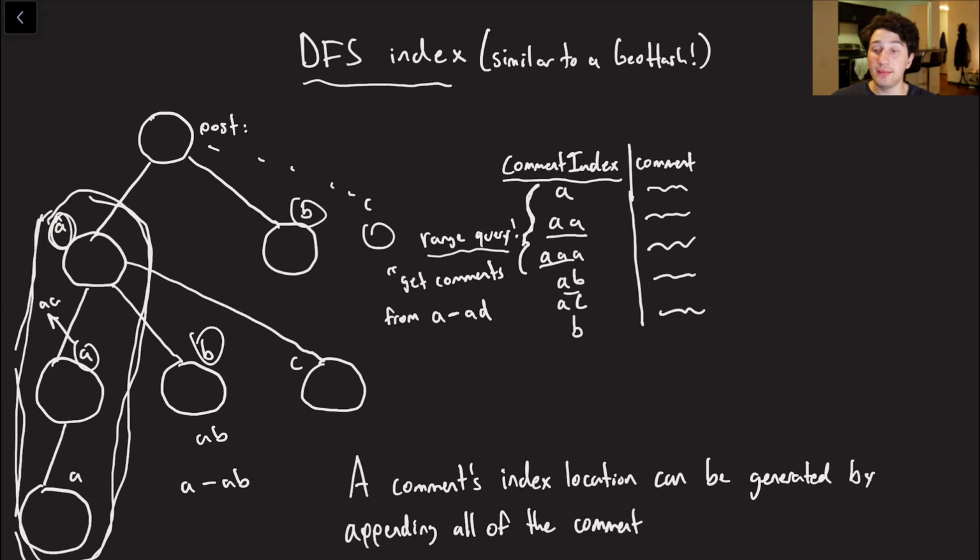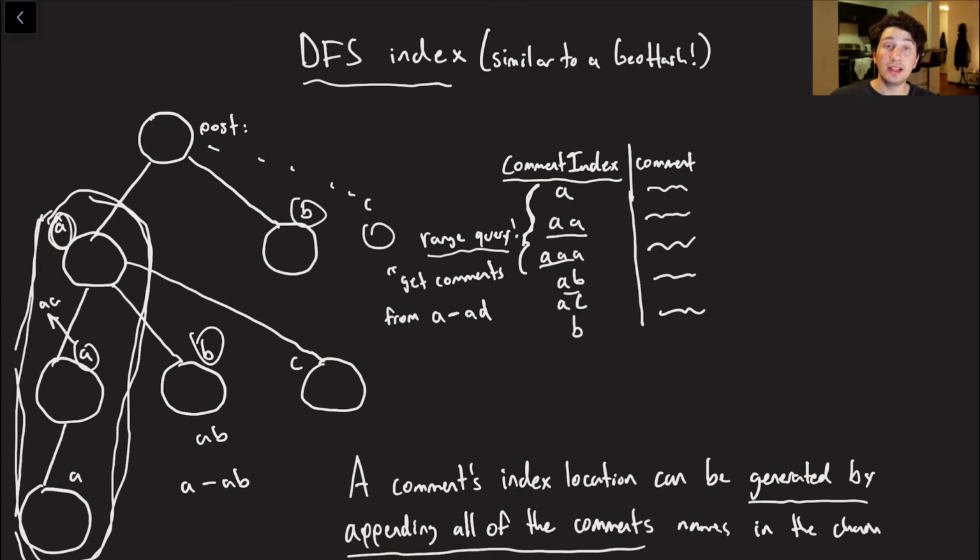So even though the time complexity is going to be O of log n, and then however many entries we have to pull after that, this potentially is going to be quite a bit faster because it is enabling good disk locality as opposed to jumping around every single place on disk. And so all we have to do is just generate this comment index by appending all of the comments names in the chain. And so when we click load more, it should actually be super easy to go ahead and make that range query and hit our database.